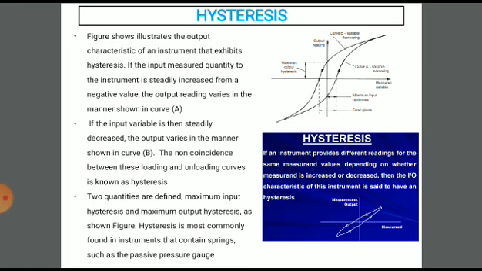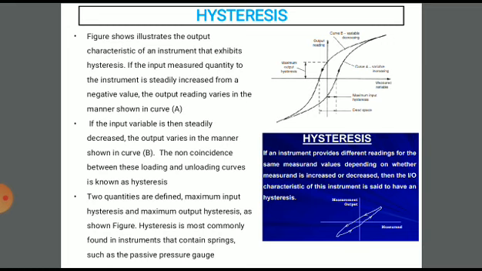The curves that are not matching during loading and unloading, that is called hysteresis. Hysteresis in a system arises due to the fact that all the energy put into the stress part when loading is not recoverable upon unloading. So it shows different readings while loading and unloading.